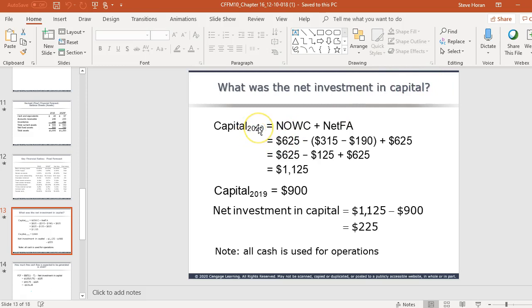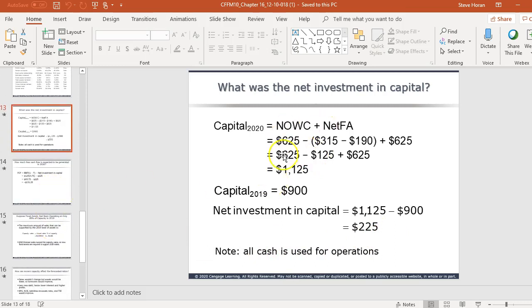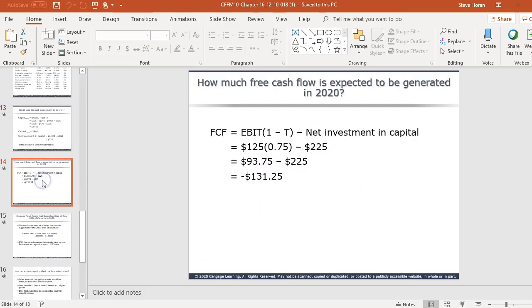So the capital for 2020 is your net operating working capital. Remember, that's your current assets minus your current liabilities minus notes payable, plus net fixed assets. Okay, so that's the computation right there. It's 1125. It was 900 in '19, so the net investment capital change is 225, and it says all cash is used for operations. So the key assumption with that too is what is your cash used for, and we're using it for operations. So how much free cash flow will we expect to generate in 2020?